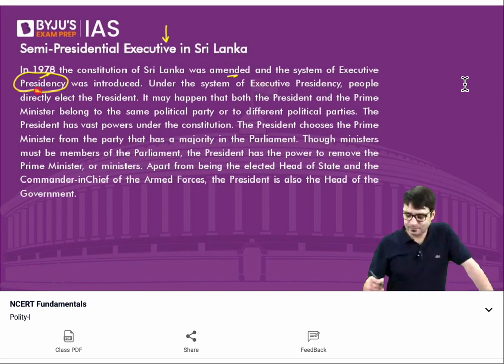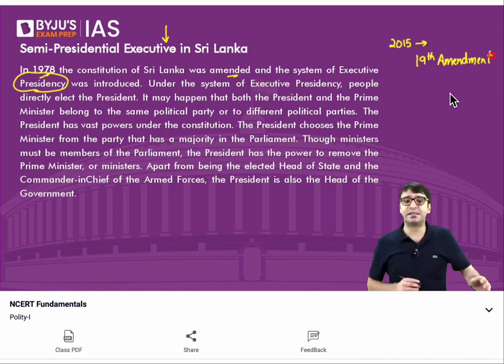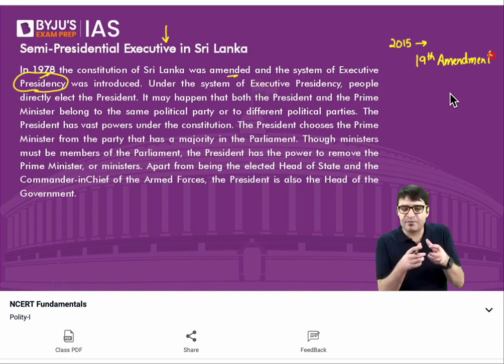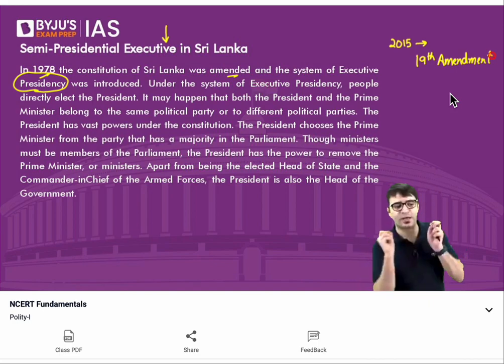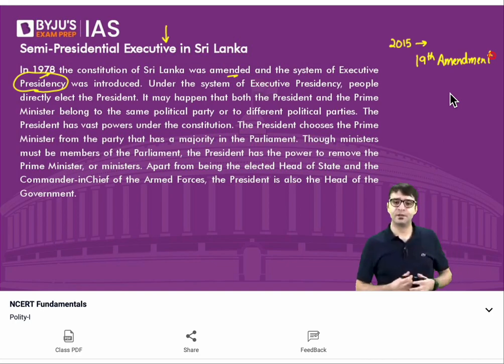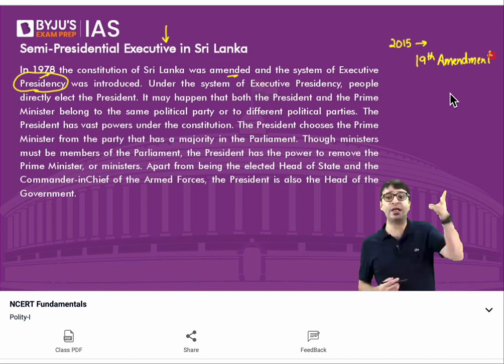But then, the year was 2015. 19th Amendment was made to the Sri Lankan Constitution. And according to this 19th Amendment, do you know what happened? Important powers of the president were snatched. And these powers were given back to the parliament.